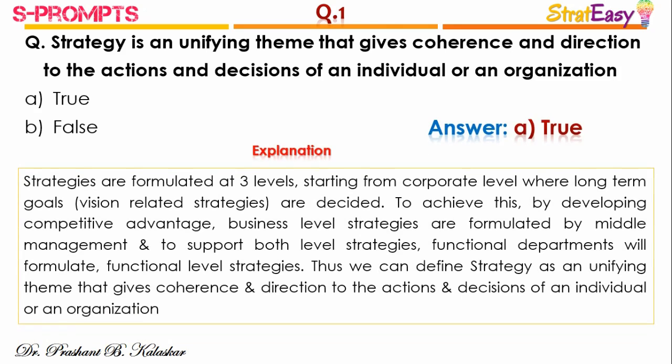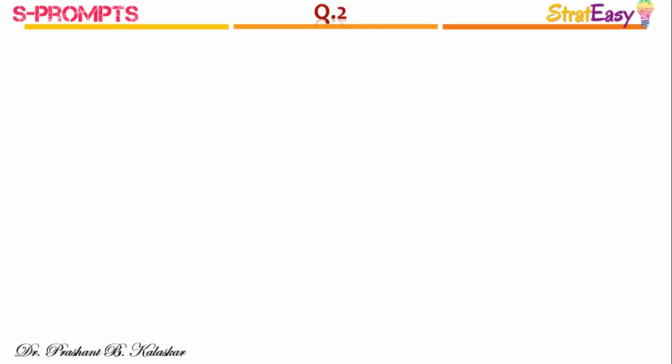Strategies are formulated at 3 levels, starting from corporate level, where long-term goals and vision related strategies are decided. To achieve this, by developing competitive advantage, business level strategies are formulated by middle management, and to support both levels of strategies, functional departments will formulate functional level strategies. Thus, we can define strategy as a unifying theme that gives coherence and direction to the actions and decisions of an individual or an organization. So the right answer is option A, true.